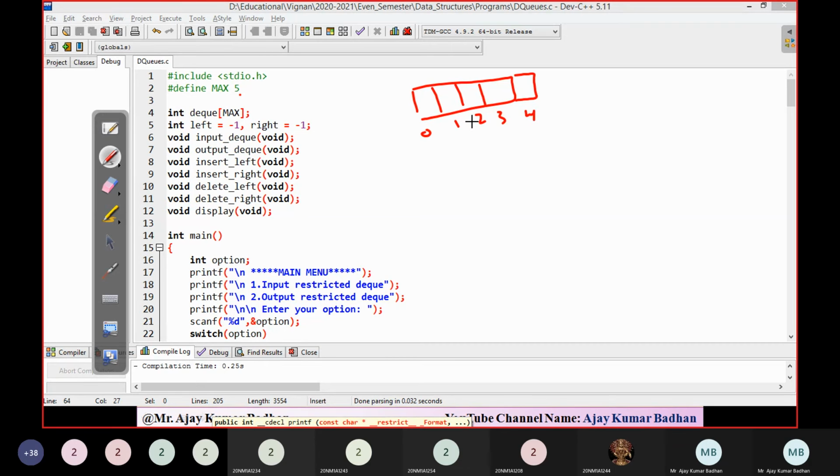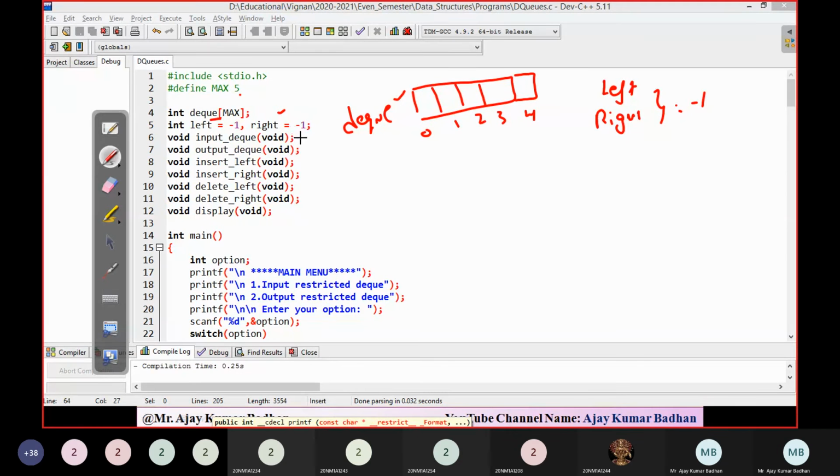Initially left and right, that is front and rear, are equal to -1, because initially the queue is empty. The name of the queue is DQ. So definitely left and right are pointing to -1.